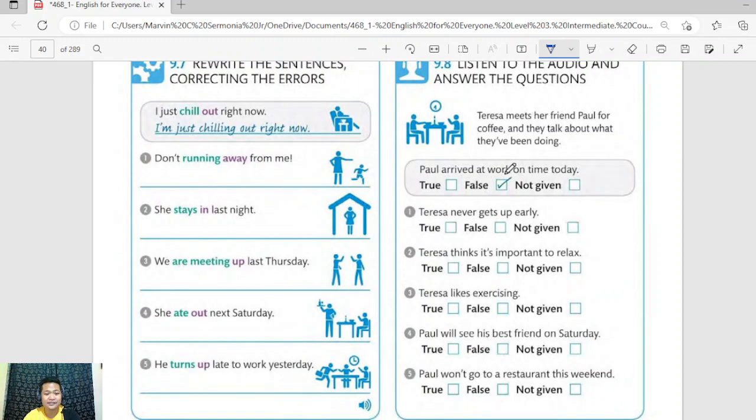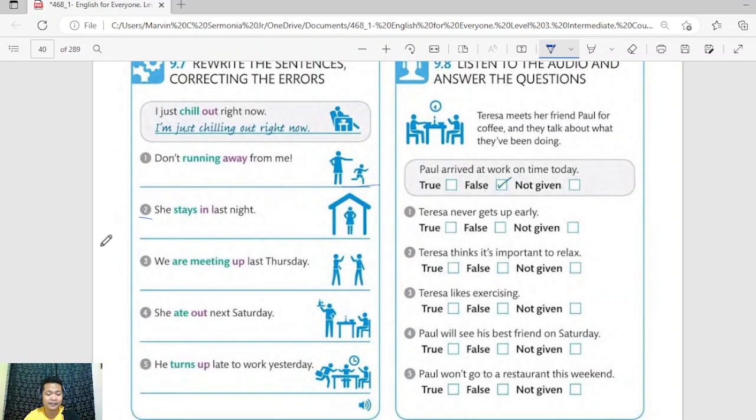All right. So let's try to answer. Number 1, "Don't running away from me." The tense here is actually not present continuous. It must be present simple. And thus, the correct answer here is "Don't run away from me." Okay, don't run away from me.